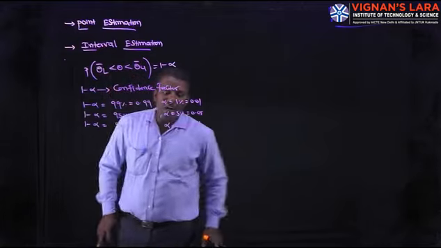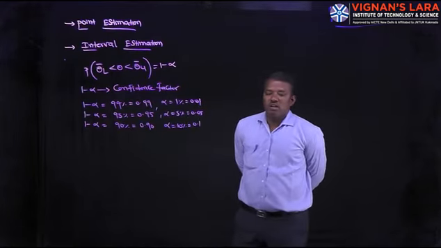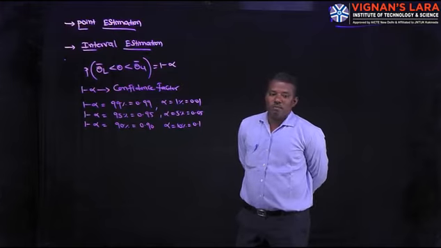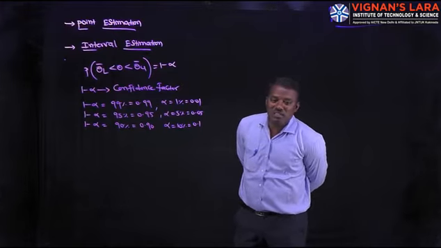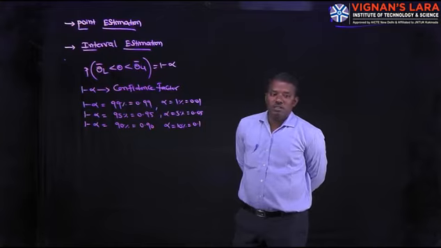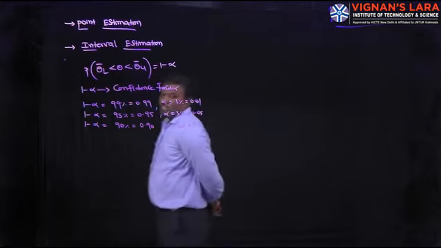99% is called high precision confidence factor, 95% is called moderate confidence factor, 90% is called low precision confidence factor. 99 high precision, 95 moderate, 90 low precision confidence factors. Once again, what about interval estimation?